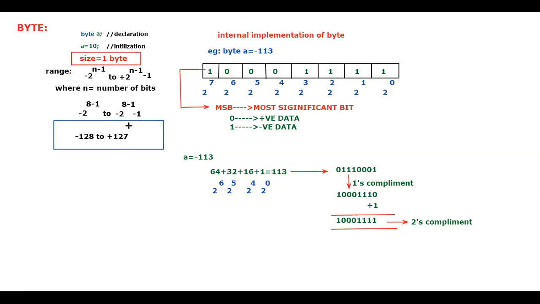If someone asks how the positive numbers are stored, you directly convert into binary and store. But when they ask how to store a negative number, the internal implementation with respect to a positive number is very easy, you know that. So that's why I'm showing you the internal implementation of a byte with respect to the negative number. Is that clear for you guys?